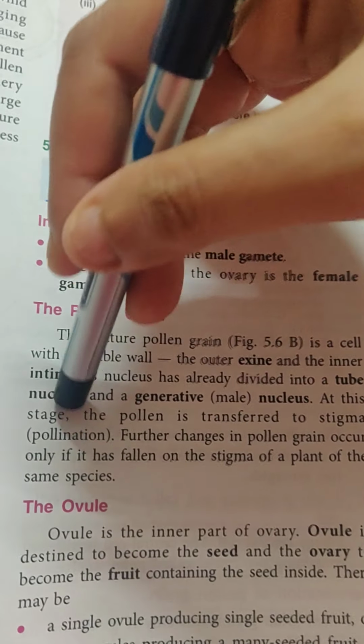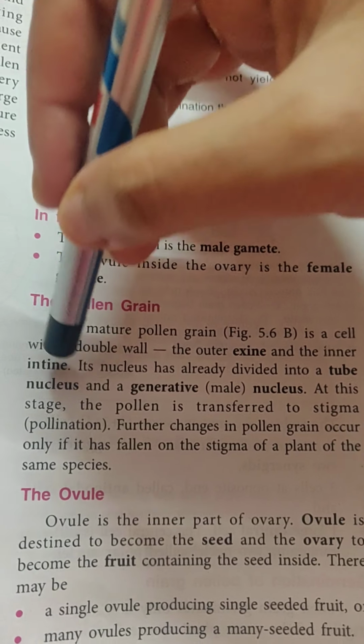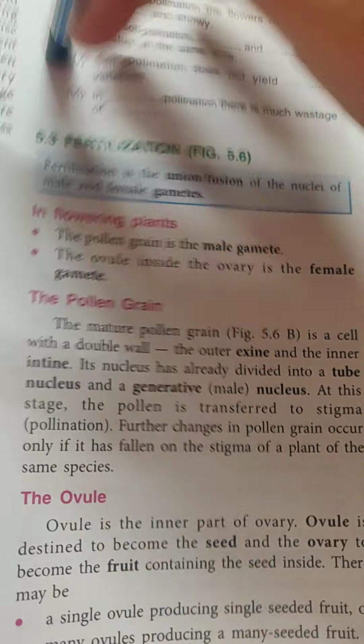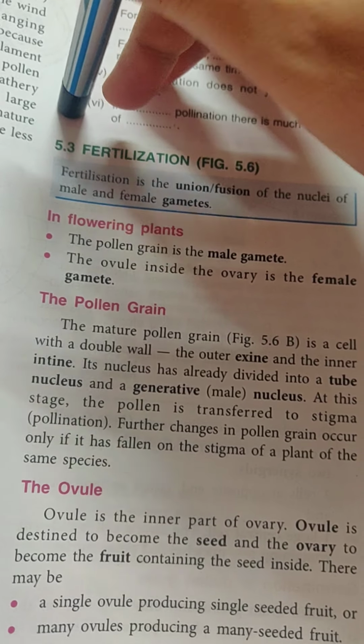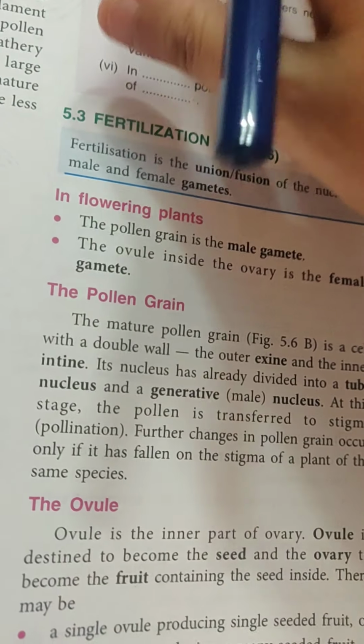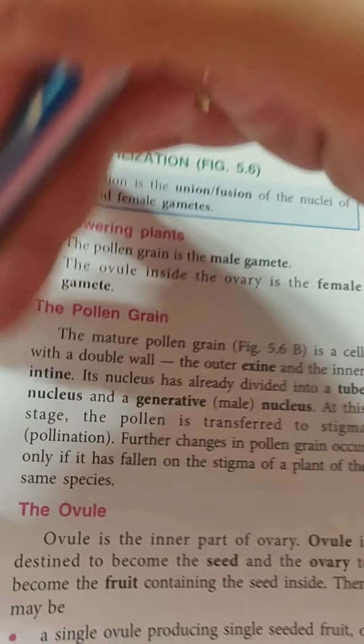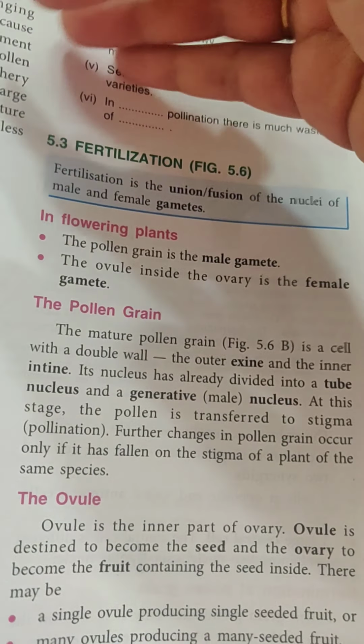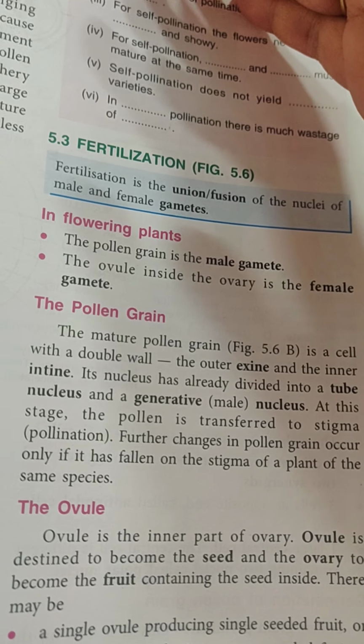Further changes take place in a pollen grain only if it has fallen on the stigma of the same species. Otherwise, the next stage of the pollen grain is not achieved.